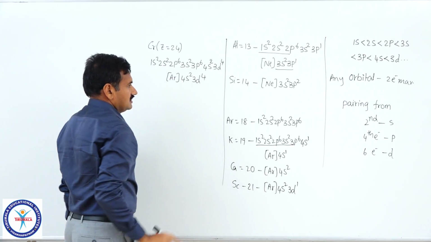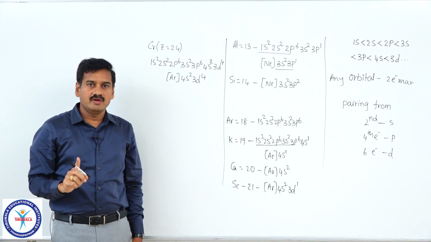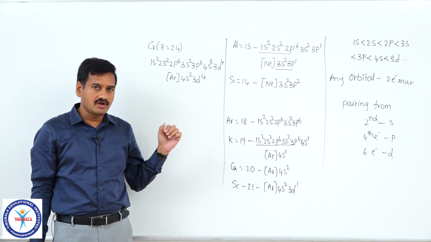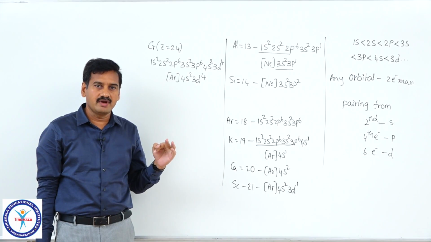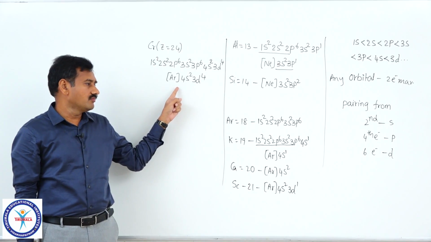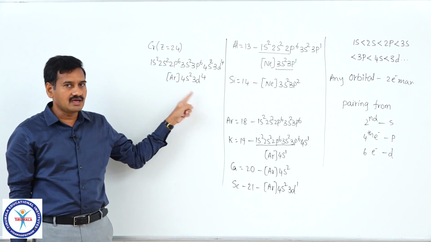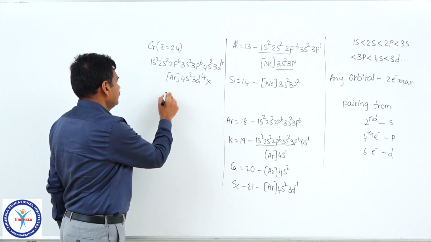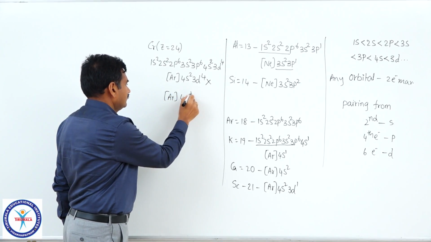This is the expected electronic configuration of chromium as per the 3 rules known to us: the Aufbau principle, Pauli's exclusion principle and Hund's rule of maximum multiplicity. The electronic configuration of chromium must be argon 4s2 3d4, but practically it is not correct. The electronic configuration of chromium is argon 4s1 3d5.